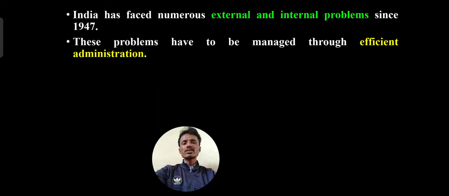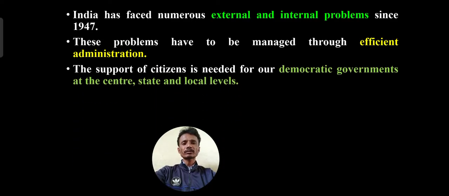To manage all these internal and external problems, India implemented an efficient administrative system, and the support of citizens is needed for our democratic governments at the center, state and local levels.